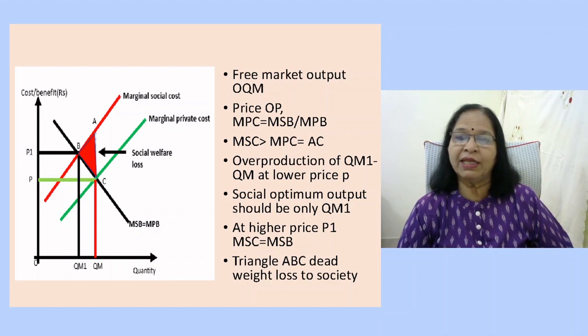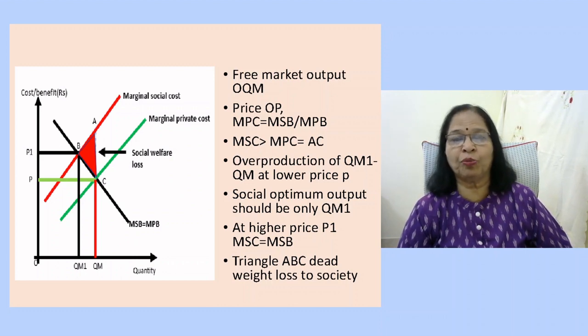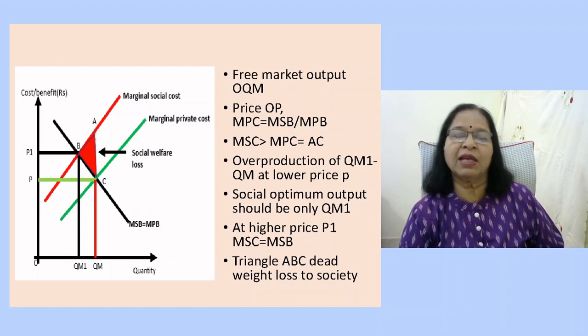Then when we extend that additional cost to the total excess units that are produced, which is Q1M, QM, then that red triangle ABC is the additional cost that the society has to bear for the additional goods that are produced. Now, this ABC is known as deadweight loss to society because the society cannot recover this cost. So, this is how we explain negative production externality with the help of a diagram.